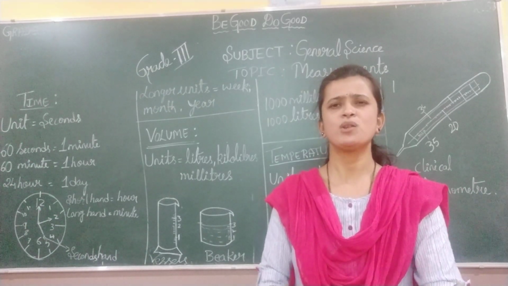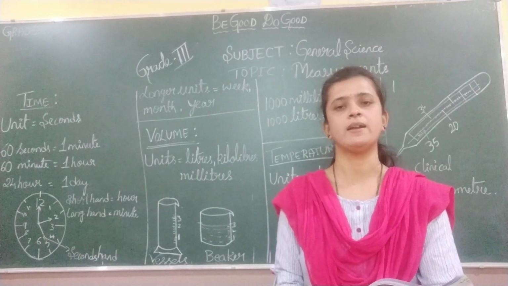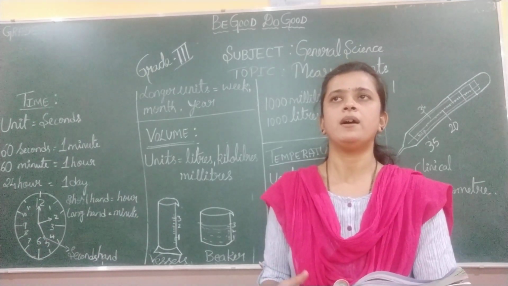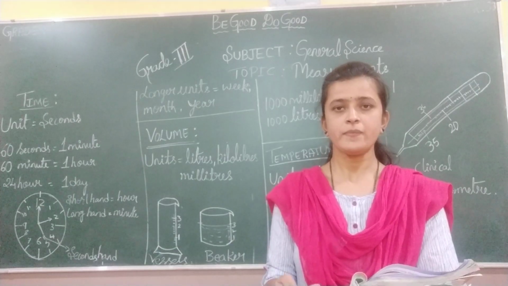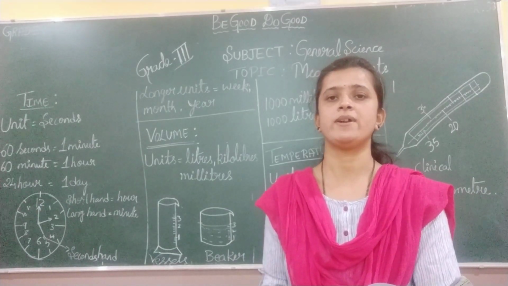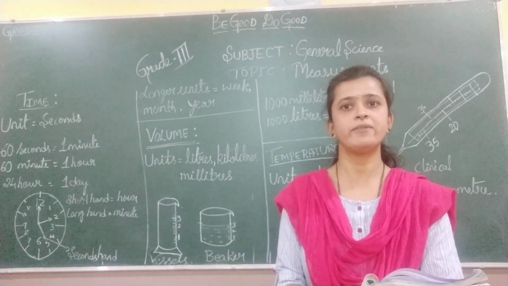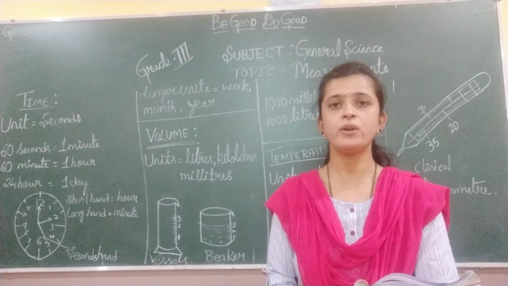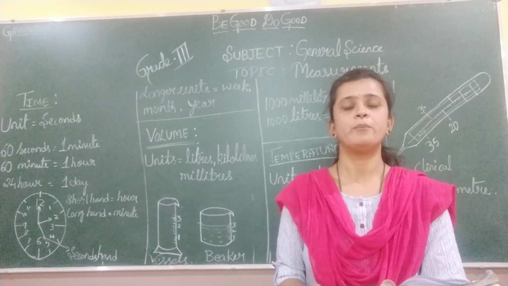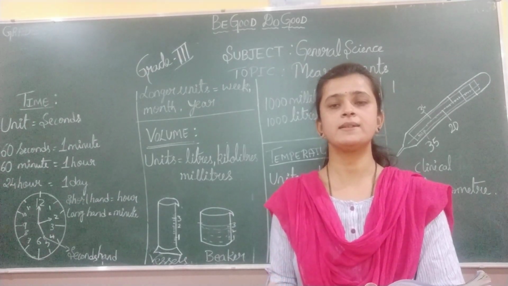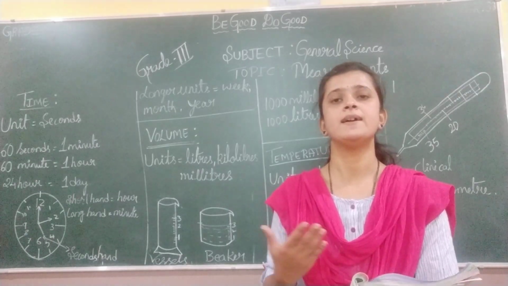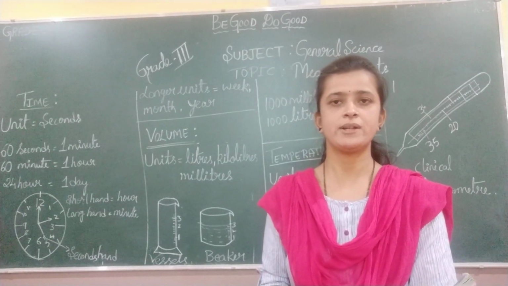Actually, time is not a visible quantity. It is the gap between two events. For example, if you want to define a day, how will you define it? A day is the time between sunrise and sunset, isn't it, children?